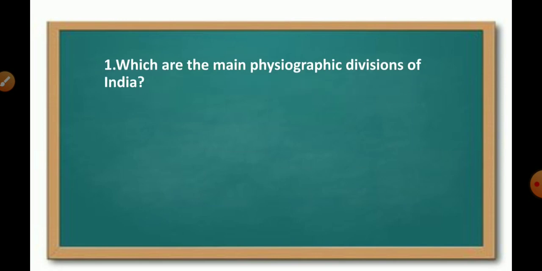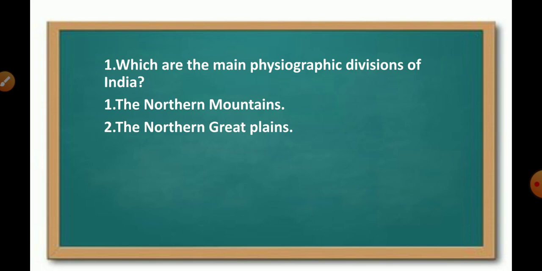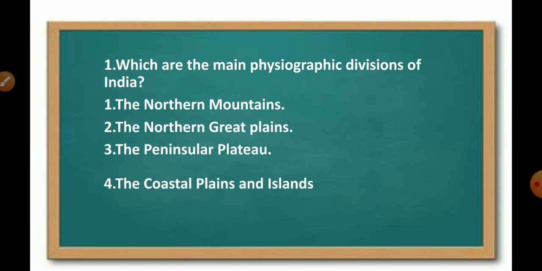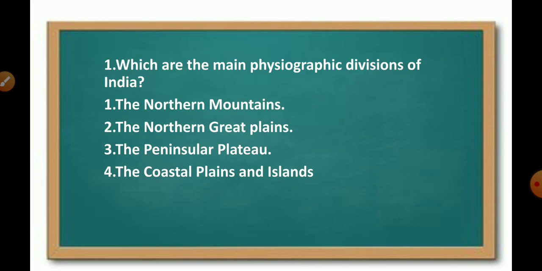The first question is, which are the main physiographic divisions of India? Northern Mountains, Northern Great Plain, Peninsular Plateau, the Coastal Plains and Islands.